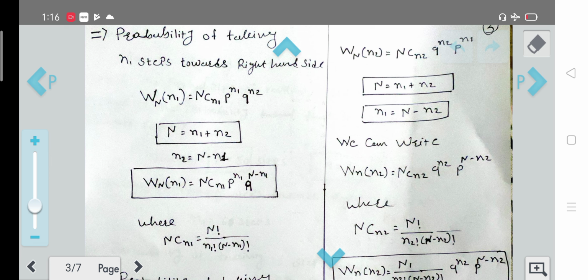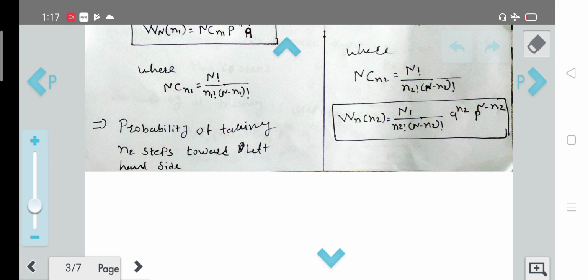Where NC n2 will be N factorial upon n2 factorial into N minus n2 factorial. So the final equation will be WN of n2 is equal to N factorial upon n2 factorial into N minus n2 factorial, q raised to n2, where q is the probability of finding the particle at the left hand side, p raised to N minus n2, where p is the probability of finding the particle at the right hand side.